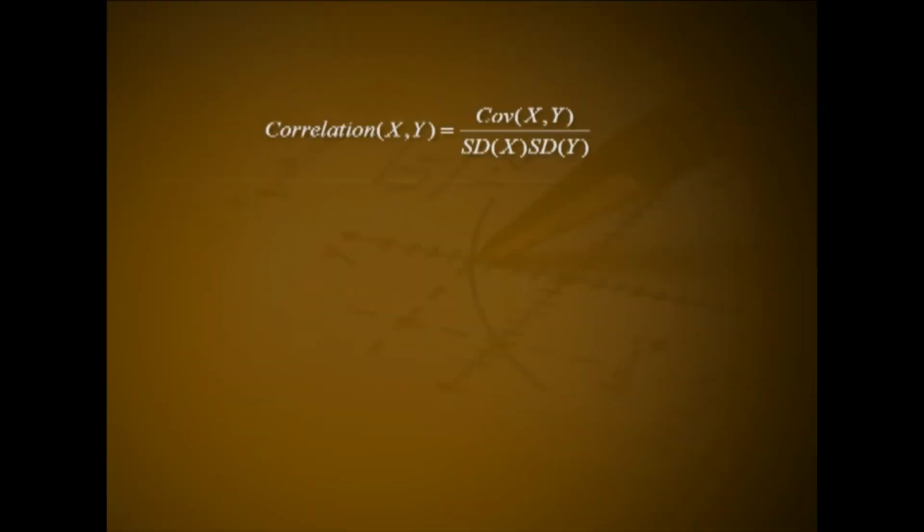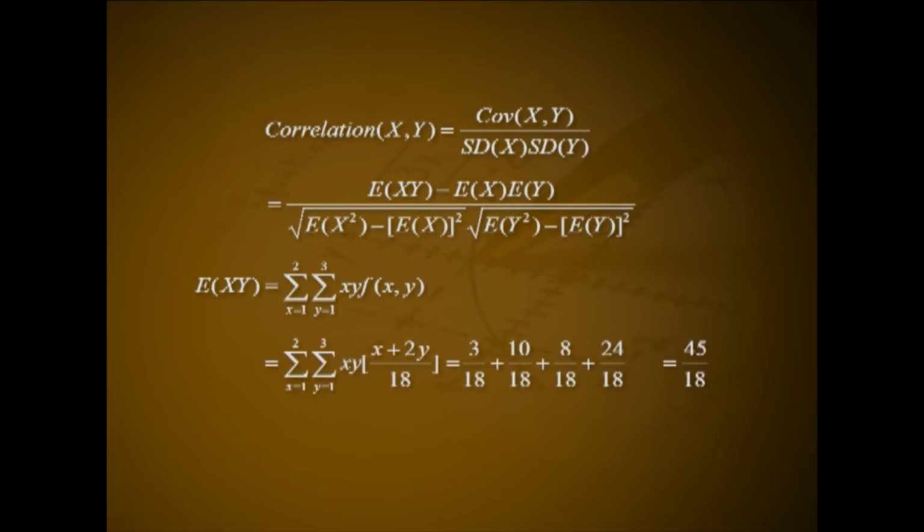Solution. Correlation between X and Y equal to covariance between X and Y divided by standard deviation of X into standard deviation of Y. That is equal to expectation of XY minus expectation of X into expectation of Y, divided by square root of expectation of X square minus expectation of X the whole square, into square root of expectation of Y square minus expectation of Y the whole square. Here expectation of XY equal to summation over x from 1 to 2, summation over y from 1 to 3, xy into f of xy. That is equal to summation x from 1 to 2, summation y from 1 to 3, xy into x plus 2y divided by 18, that is equal to 3 by 18 plus 10 by 18 plus 8 by 18 plus 24 by 18, that is 45 divided by 18.